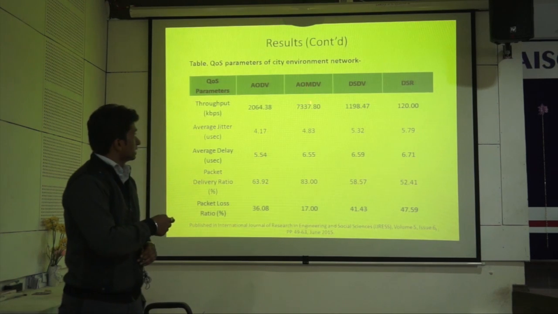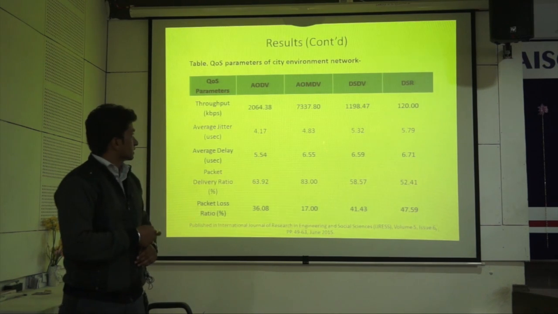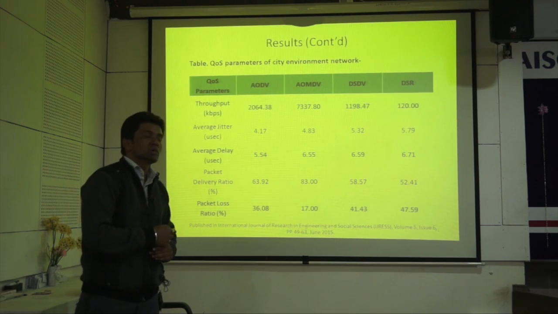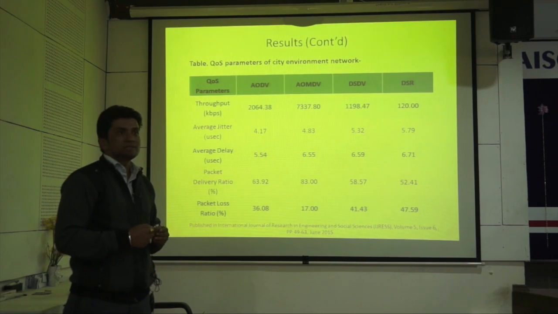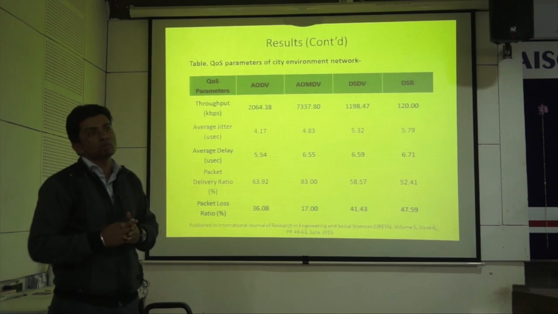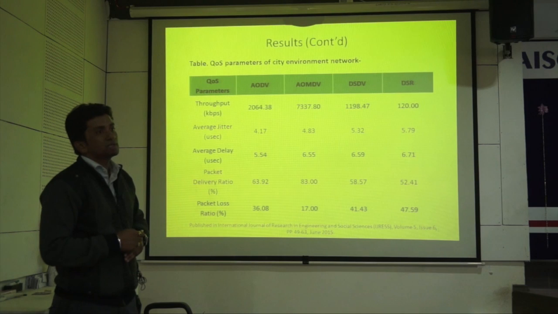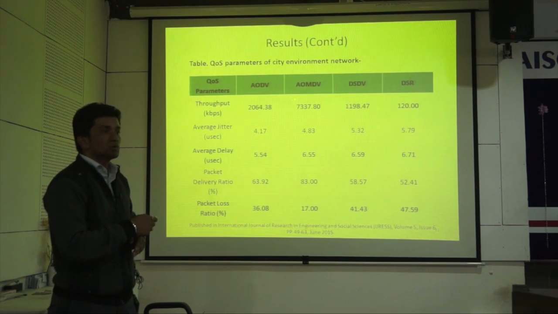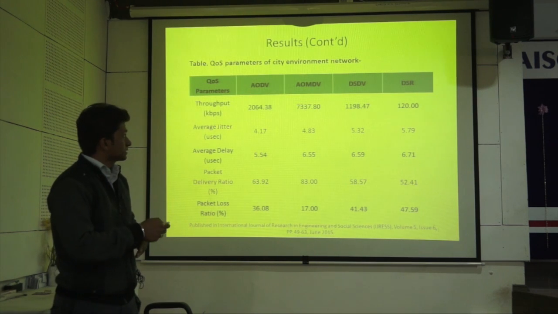Again here we can see throughput is higher. The reason why the AOMDV routing protocol has more throughput is that the number of transmitting and receiving vehicles is more, so we receive the maximum number of packets at the receiver. That's why the throughput of the AOMDV routing protocol is quite better compared to the remaining 3.